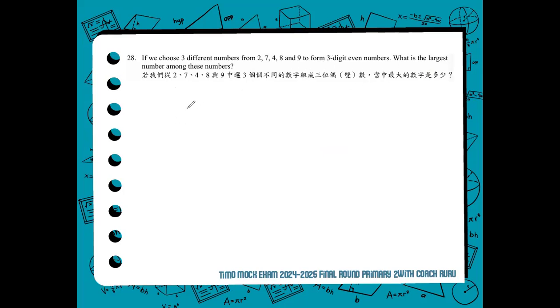What is the largest number among these numbers? So we write these numbers in decreasing order. 9, 8, 7, 4, 2. Then we choose three different numbers so that we can create the largest three-digit even number.